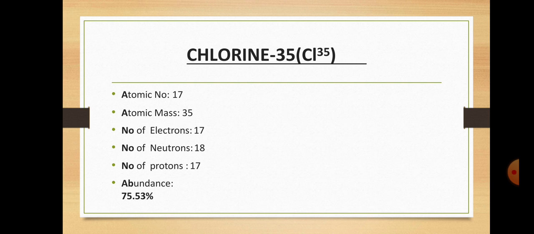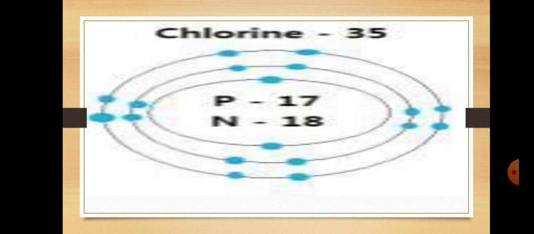Abundance is 75.53%. So in chlorine, in the center of the nucleus, 17 protons and 18 neutrons are present, and if we add 17 and 18, it is equal to 35. So chlorine 35 means it has 17 protons and 18 neutrons.